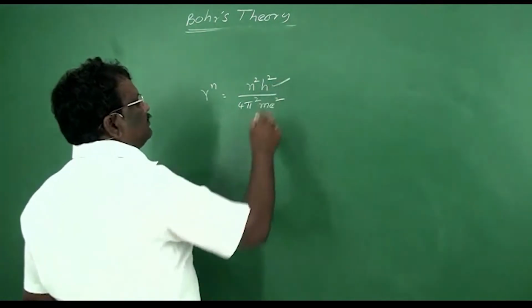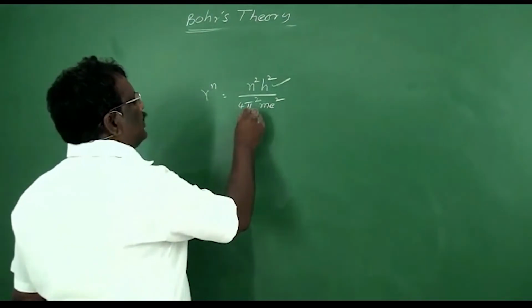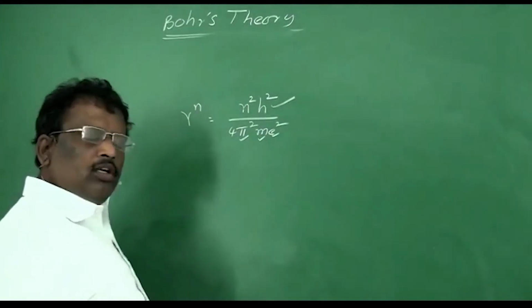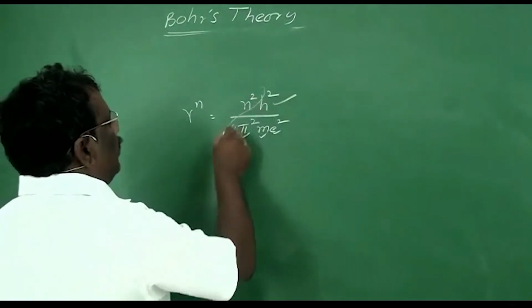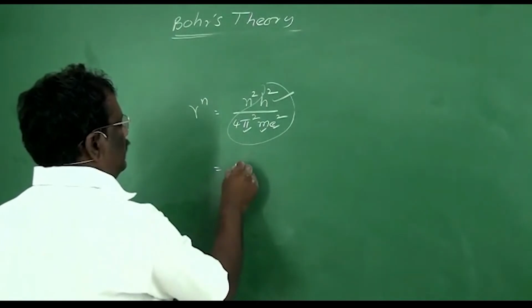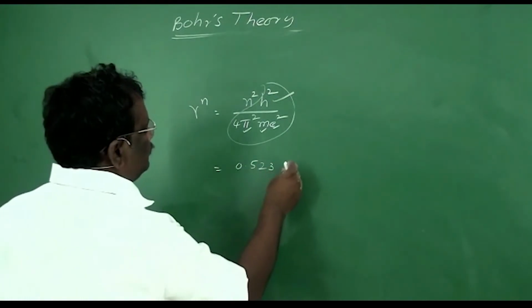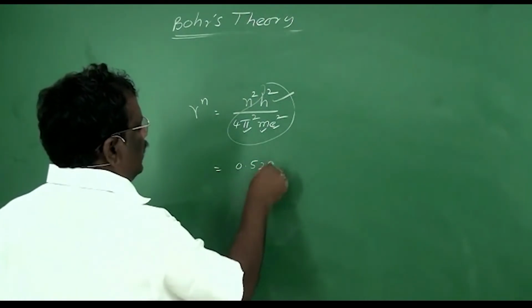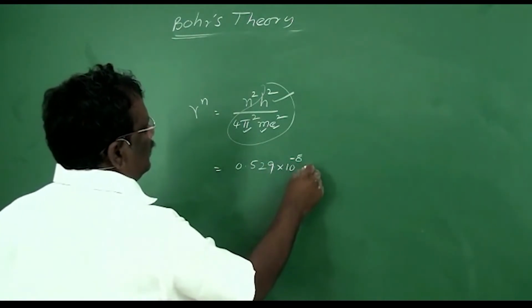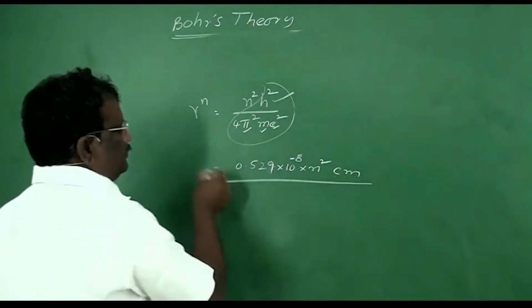H is Planck's constant. Its value, we know, is 6.625 into 10 to the power minus 27. Pi is 22/7. M is the mass of the electron. This will also be a standard value. E is the charge of the electron. This is also a constant value. So on substituting all these constants, we have 0.529 into 10 to the power minus 8 centimeter into n square centimeters.